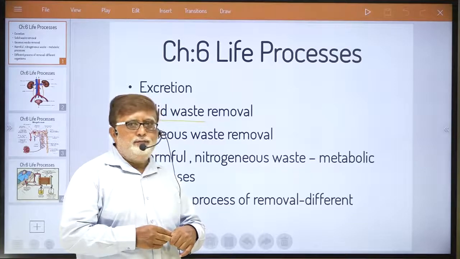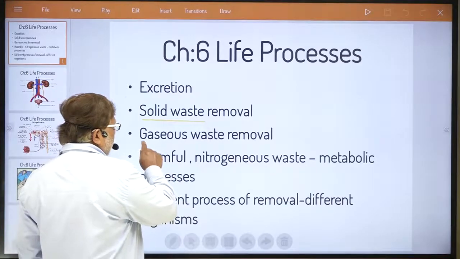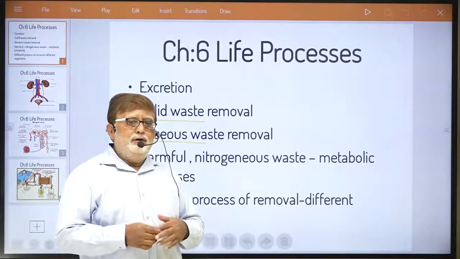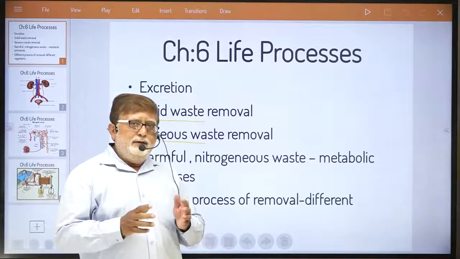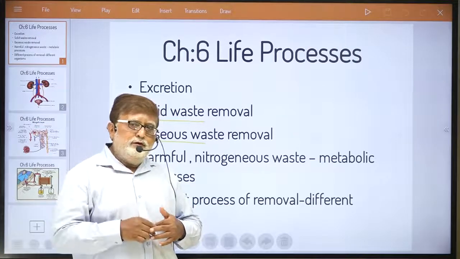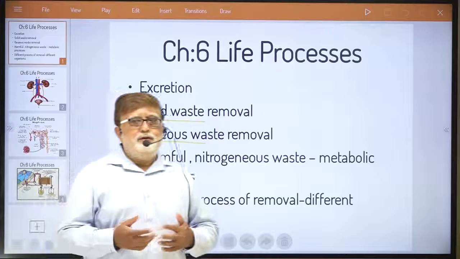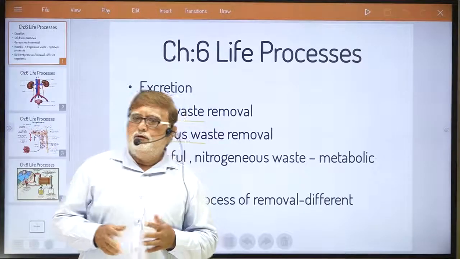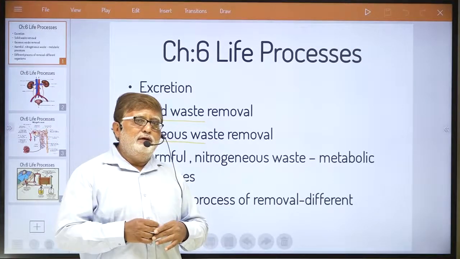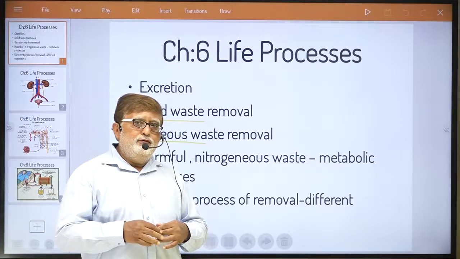Now, dear student, in our body, gaseous waste is also produced. When you inhale oxygen and that oxygen is utilized in our body for the oxidation of glucose molecules in the cell, lots of energy is produced, but at the same time some gaseous waste like carbon dioxide gas is also produced, which needs to be removed from our body.